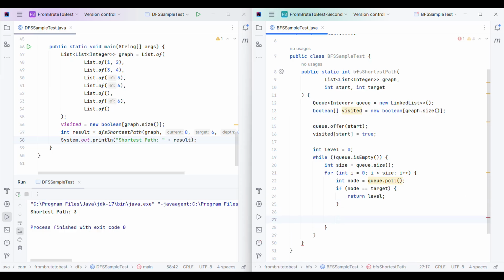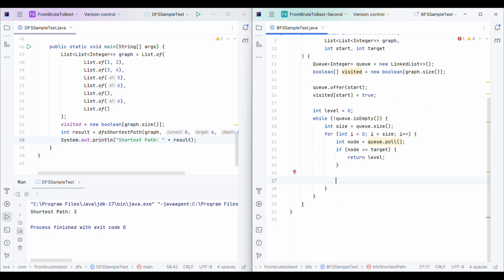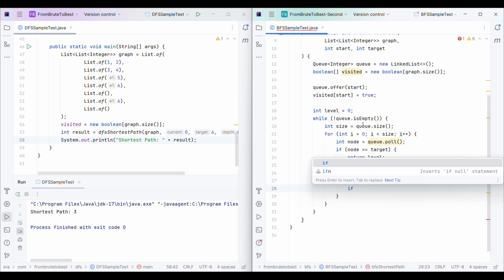And later, if it's not equal to target, now I will get all the neighbors of the selected node. So int neighbor is equal to graph dot get node, and I will check if this neighbor is not already visited, right?